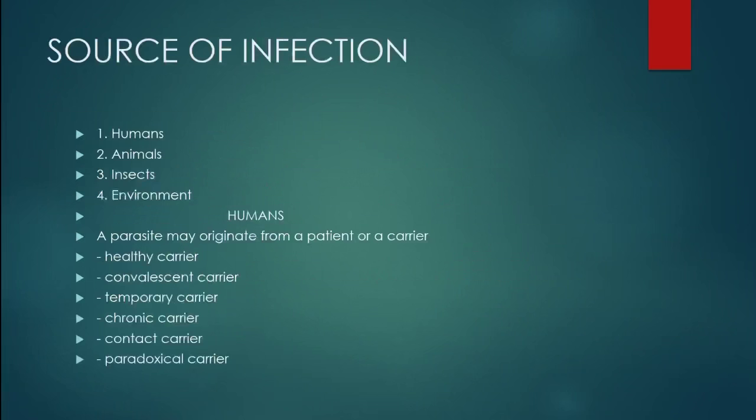Now, let us discuss some sources of infection. It means from which sources infection could be acquired. It is by humans, by animals, by insects, or by the environment. In humans, a parasite may originate from a patient or a carrier. Let's discuss some types of carriers. It may be a healthy carrier, convalescent carrier, temporary carrier, chronic carrier, contact carrier, and paradoxical carrier. These were the main sources in humans.